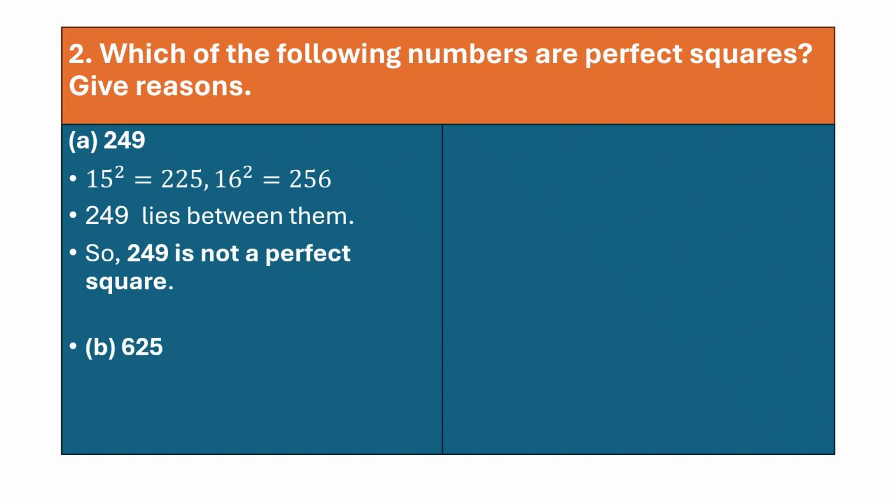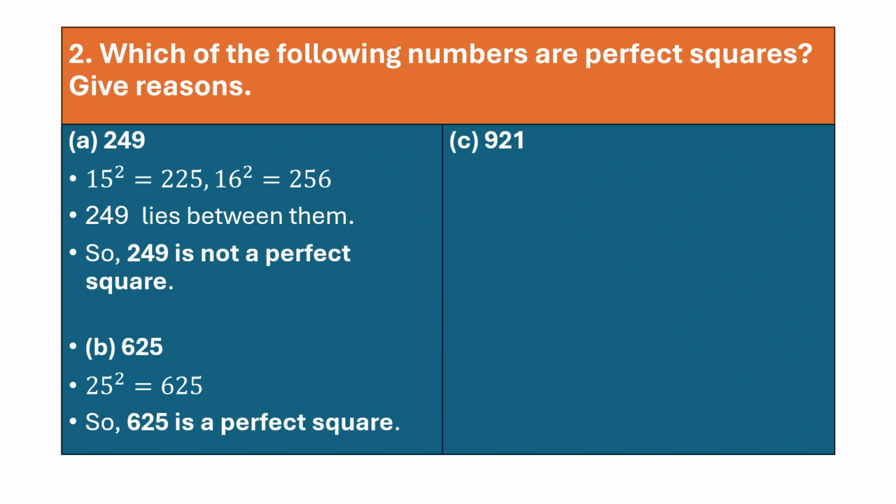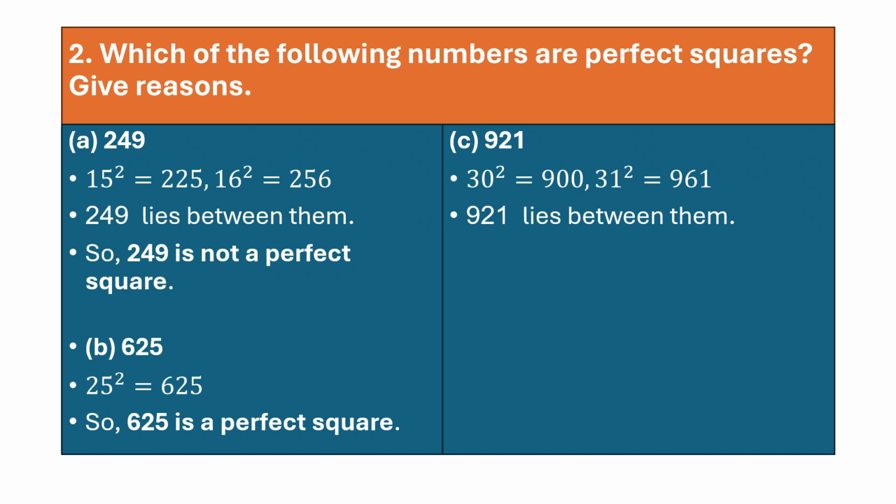Let's take 625. I think this is pretty easy. So it is 25 square is 625. So 625 is a perfect square. What about 921? Pause the video and try to solve it, and then you can refer. Again, 30 square is 900. 31 square is 961. Does 921 lie between this? Yes, it lies between them. So 921 is not a perfect square.